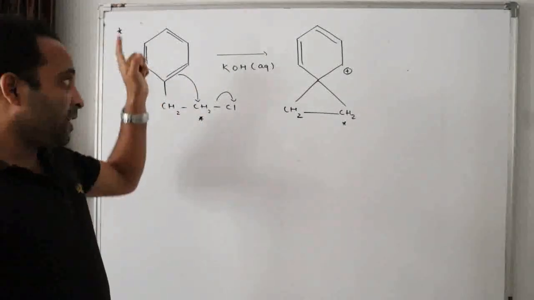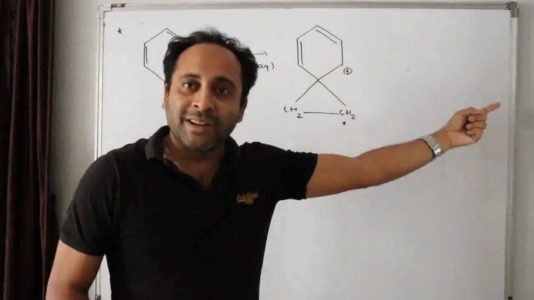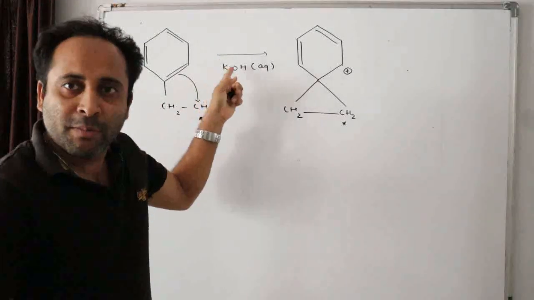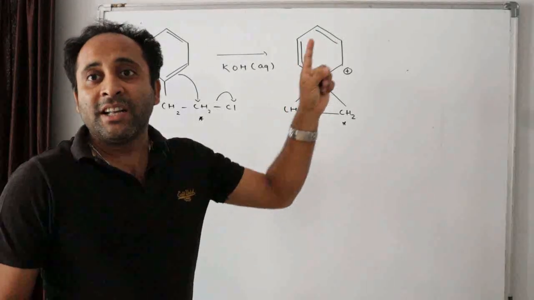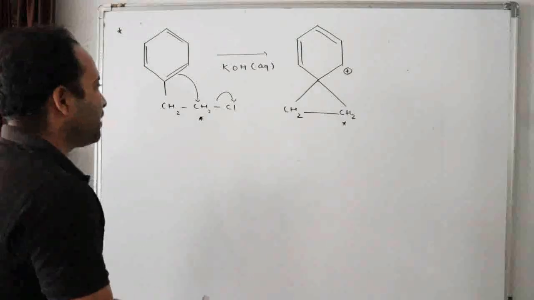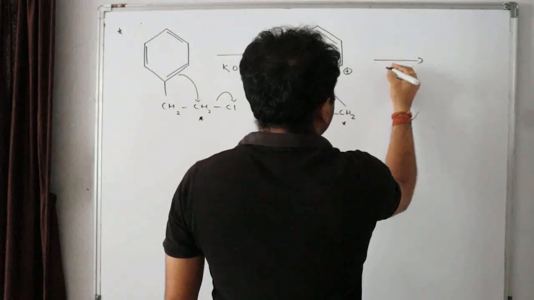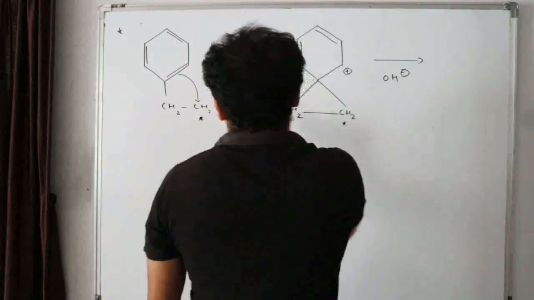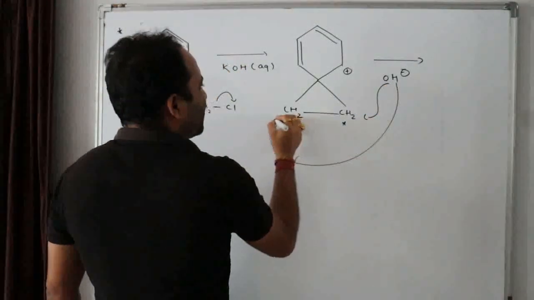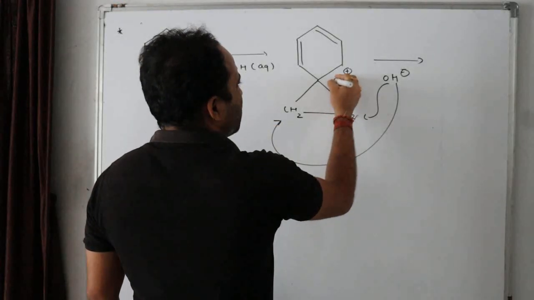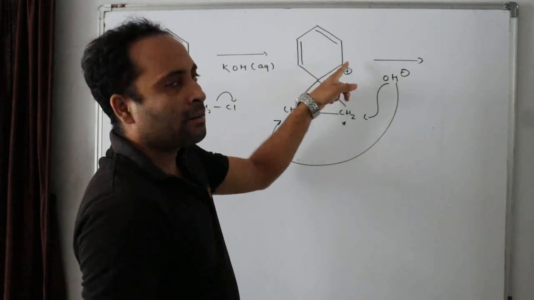See, a reaction will proceed through this unstable path if it has a guarantee that the final product formed has aromaticity, with more stable compounds. That means in the next step, what will happen? Here, when OH minus is coming, it may be from aqueous KOH, isn't it? So what will happen? Either it can attack this plus or it can attack this plus. When it attacks this, the electron will come here, aromaticity is regained. When it attacks this, this bond is broken, these electrons will come here, it will again attain aromaticity.